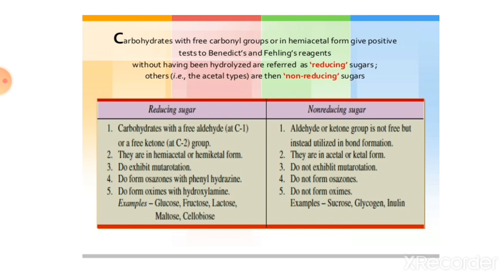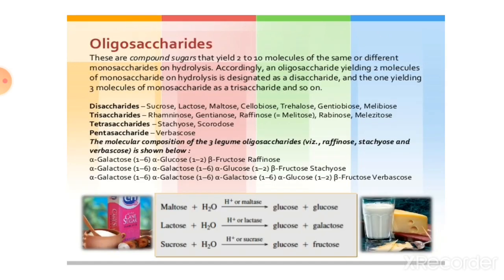Then reducing sugars form oximes with hydroxylamine, and non-reducing sugars don't form oximes. Examples of reducing sugars are glucose, fructose, lactose, maltose and cellulose, while non-reducing sugars are sucrose, glycogen and inulin. Now this is all about the monosaccharides. Now we see the oligosaccharides.